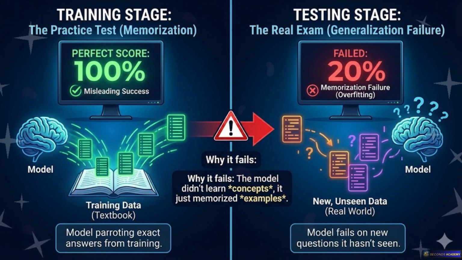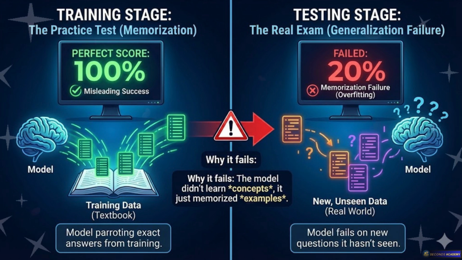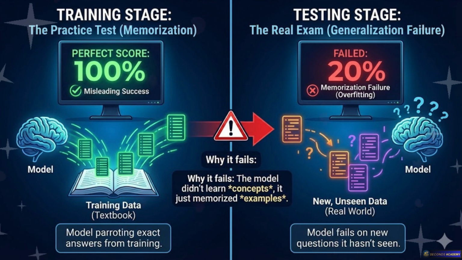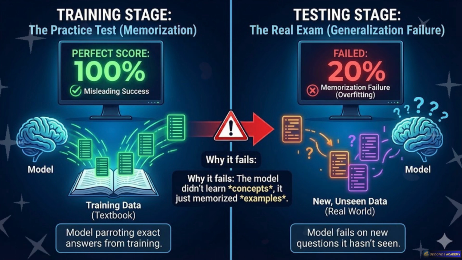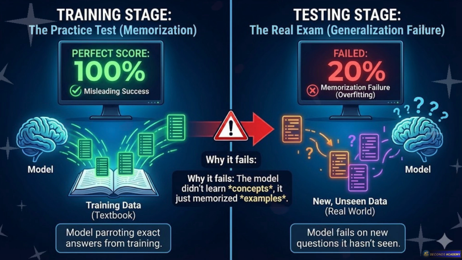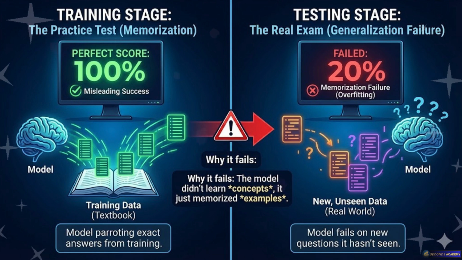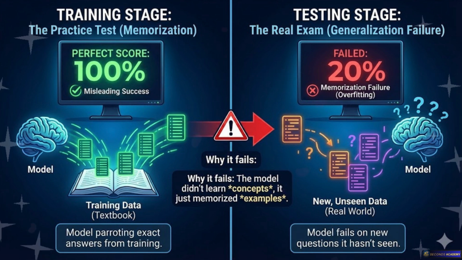The memorization failure. Oh, that one hurts because it feels like a win at first. Exactly. Your model takes the practice test, your training data, and it gets 100%. A flawless score. You think you've built an absolute genius. Right. You're ready to deploy. Then you release it into the real world, into production, and it just fails miserably. Because it didn't actually learn a single thing. Nothing at all. It just memorized the answer key. It's exactly the difference between truly understanding a subject and just memorizing a textbook before an exam. Right. One works in the classroom, but the other completely fails in real life. Yeah. And in industry, that failure costs real money.